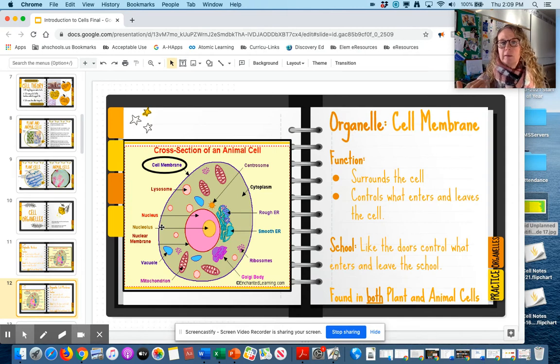So that would be like the doors on the school, especially now that we have these fobs that we can use to control when people come and go. So the doors of the school control who gets to enter and leave the building. So I can come in most of the time. You're allowed to come in certain times. So that's very much like the cell membrane controls when things can come and go. And a cell membrane is found in both a plant cell and an animal cell.